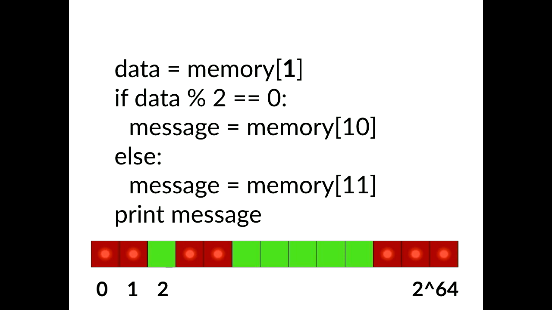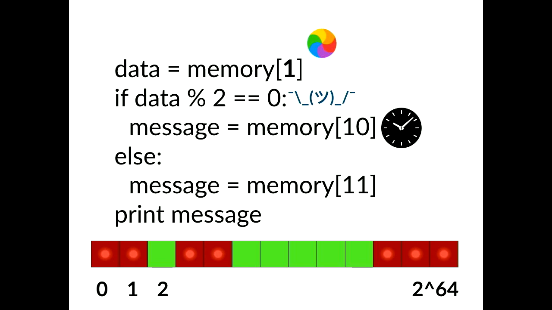But the CPU doesn't know that yet because the permissions are slow to access right now. Even though the permissions are slow to access, the data happens to be fast. So the CPU does what's called speculative execution. It goes ahead and computes. It determines that yes, data is an even number, so it does this load of memory 10. When the permissions finally arrive, the CPU raises an exception and undoes all the speculation.